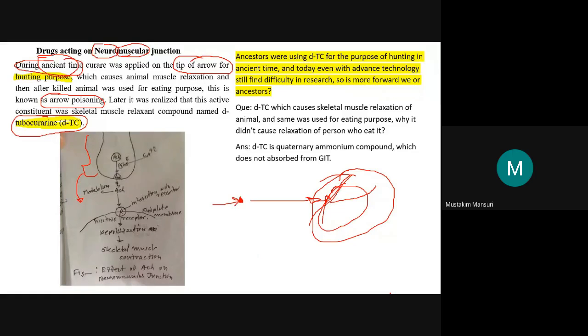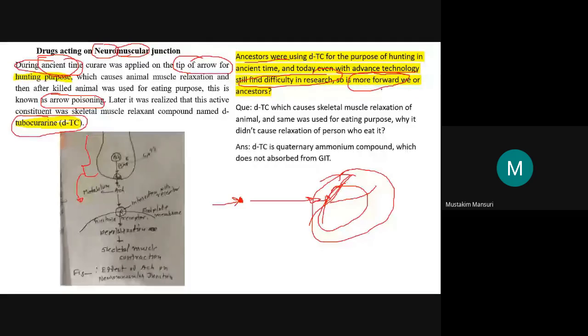Whenever I discuss this topic, I discuss this point, that our ancestors were using this DTC for the purpose of hunting, and today even with advanced technology we are still facing difficulty in research. So who is following whom? Were they more forward, or are we more advanced today? That is the question of the debate.